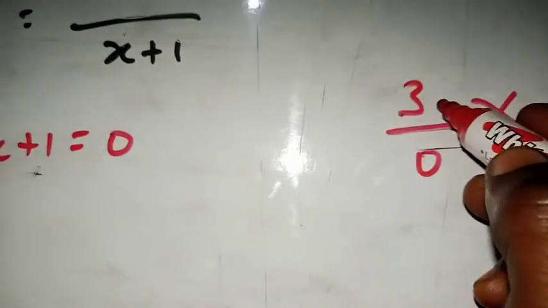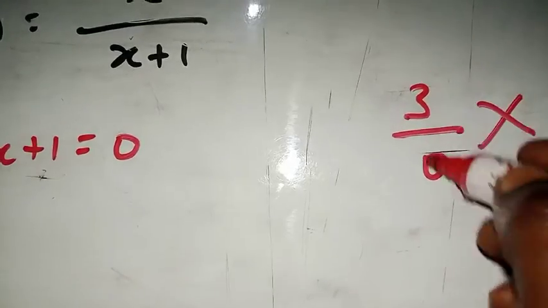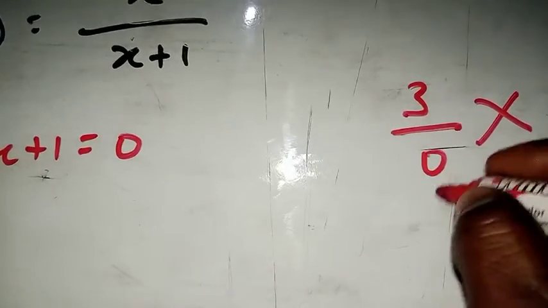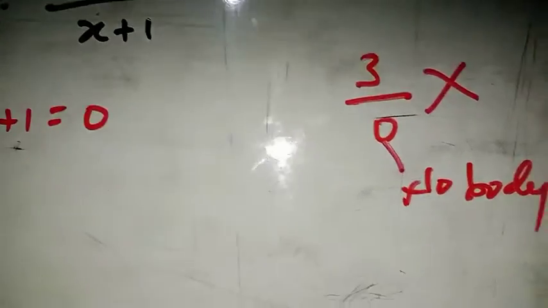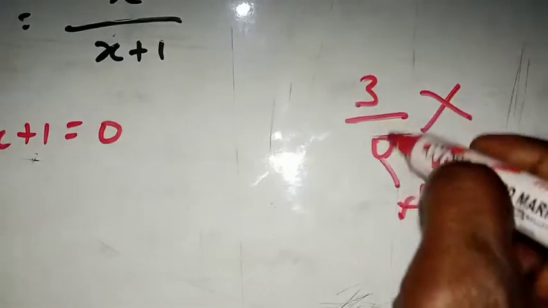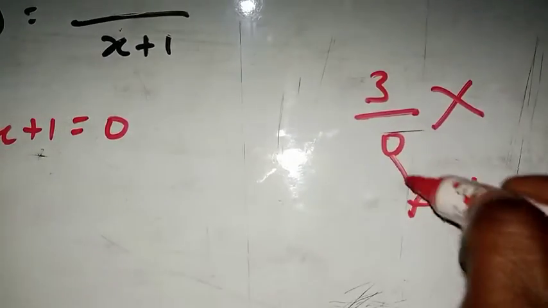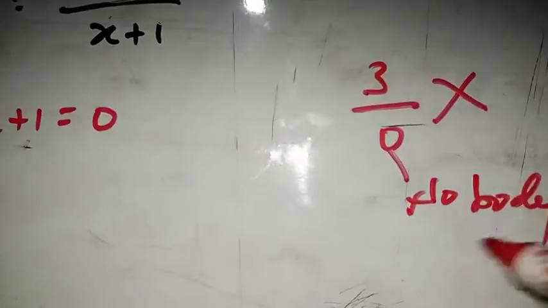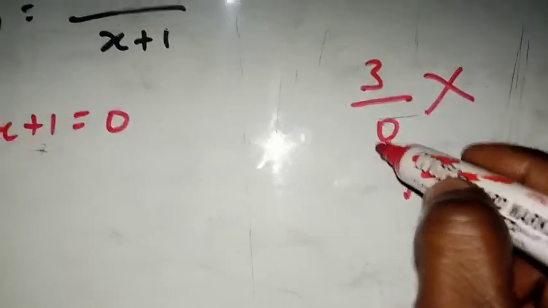Let's say you have $3, any currency that you can think of. You want to share that among nobody, right? So this 0 just stands for nobody here, and nobody is not possible. If you want to divide any amount that you have among some people, you must always have some people here for you to share. But if there's nobody, this is not possible even in real life. So in mathematics, you cannot divide anything by 0.